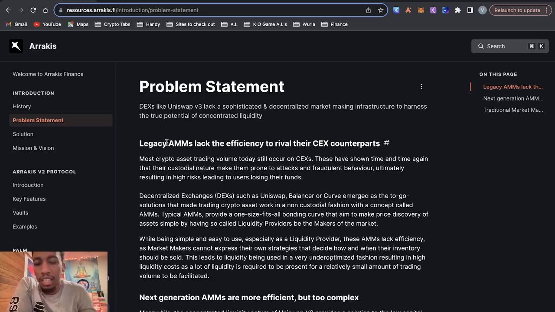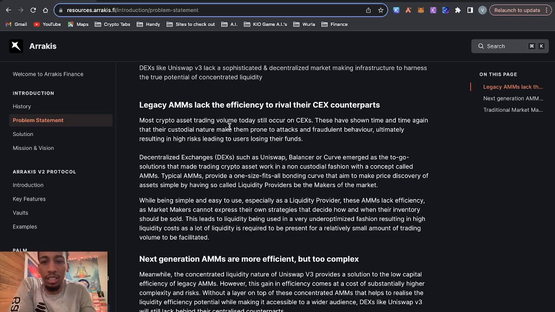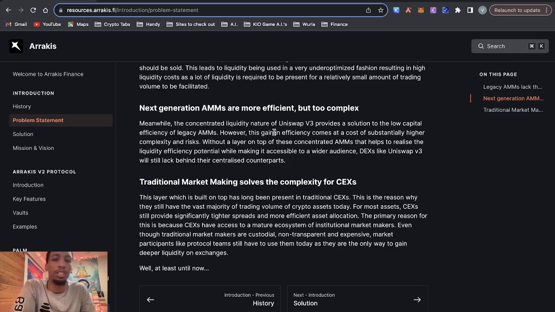So it says here, legacy AMMs, which stands for automated market makers, lack the efficiency to rival their CEX, aka centralized exchange counterparts. So it says most crypto asset trading volume still occurs on CEXs. These have shown time and time again that their custodial nature makes them prone to attacks and fraudulent behavior, ultimately resulting in high risk, leading to users losing their funds. Then it says, meanwhile, the concentrated liquidity nature of Uni v3 provides a solution to the low capital efficiency of legacy AMMs. However, this gain in efficiency comes at a cost of substantially higher complexity and risks.